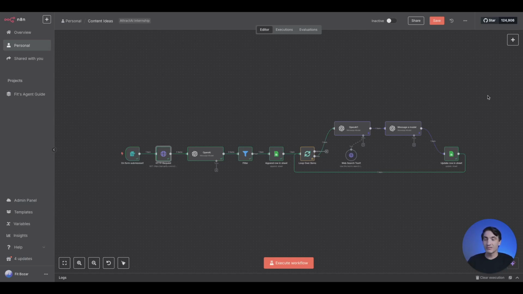To summarize the build, we're taking a post on social media, running it through a model to see if it's interesting. If it's interesting, we run it through another model to do some research on it. We take that research, run it through another model, and generate a structured output that we want. So we want a hook, we want some value, and a script generated, which is generated for us and uploaded into a Google Sheet. So we get the generated script, structure, hook that we're looking for, and it also will post the link of the content that it's pulling it from. So you have it all in one line item.